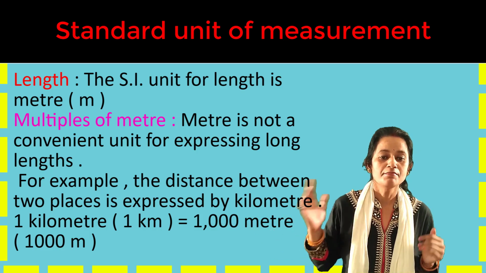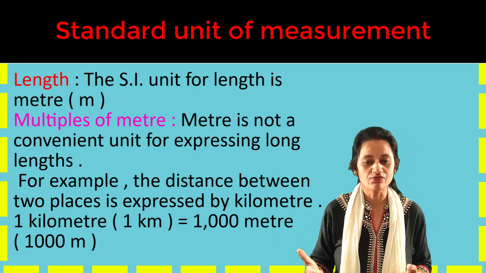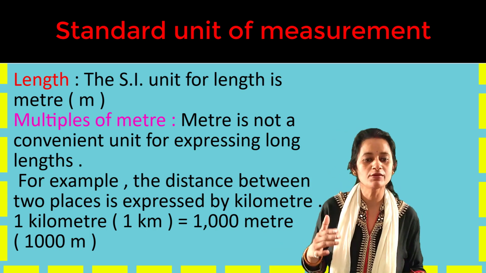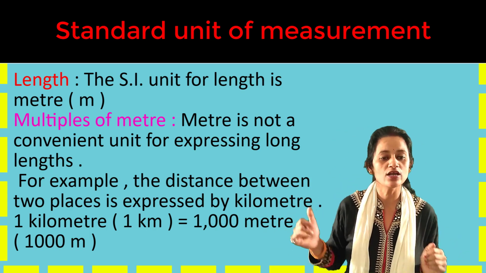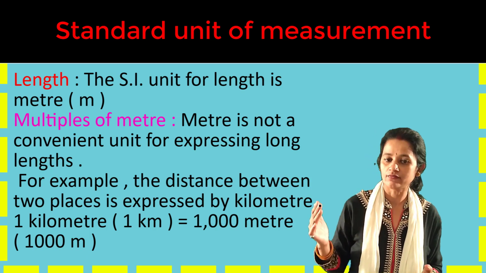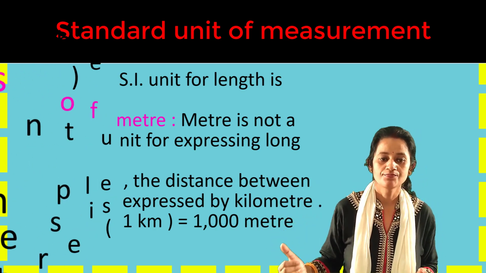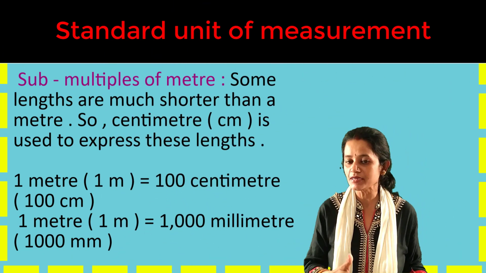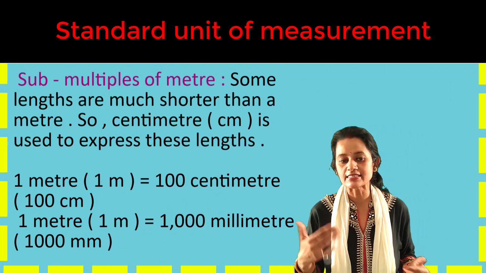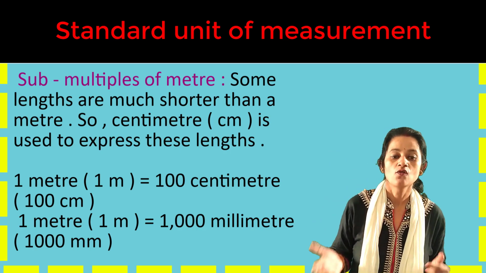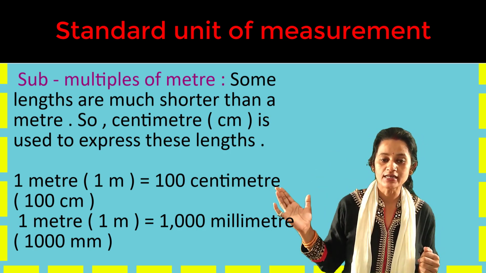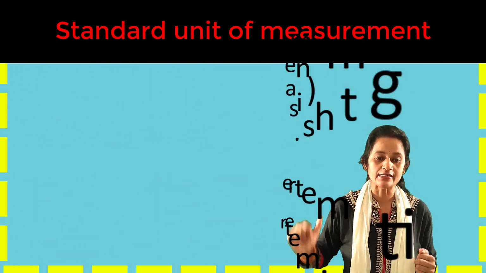Multiples of meter. Meter is not a convenient unit for expressing long lengths. For example, the distance between two places is expressed in kilometers. 1 kilometer equals 1000 meters. Submultiples of meter. Some lengths are much shorter than a meter, so centimeter is used to express these lengths. 1 meter equals 100 centimeters and 1 meter equals 1000 millimeters.